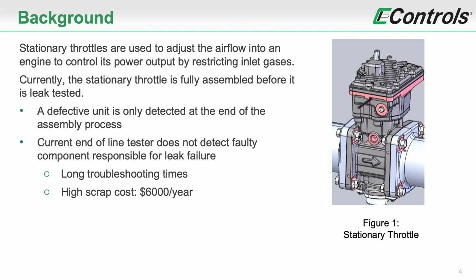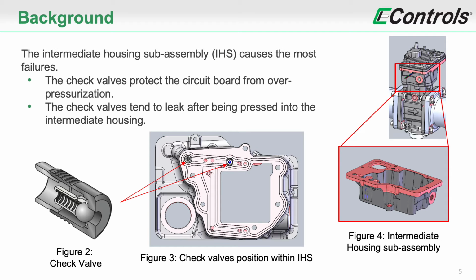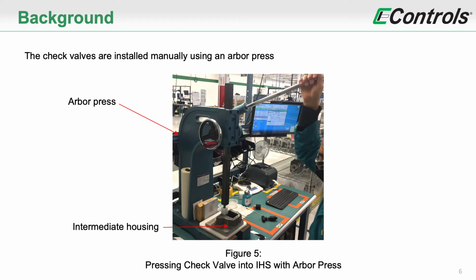The end-of-line tester does not detect the faulty component responsible for the leak failure. This results in long troubleshooting times and a high scrap cost of $6,000 a year. The part that causes the most failures is the intermediate housing subassembly. It contains two check valves that protect the circuit board from overpressurization. The valves are manually inserted using an arbor press. During installation, the check valves can undergo deformation, which can cause leaks within the valve.